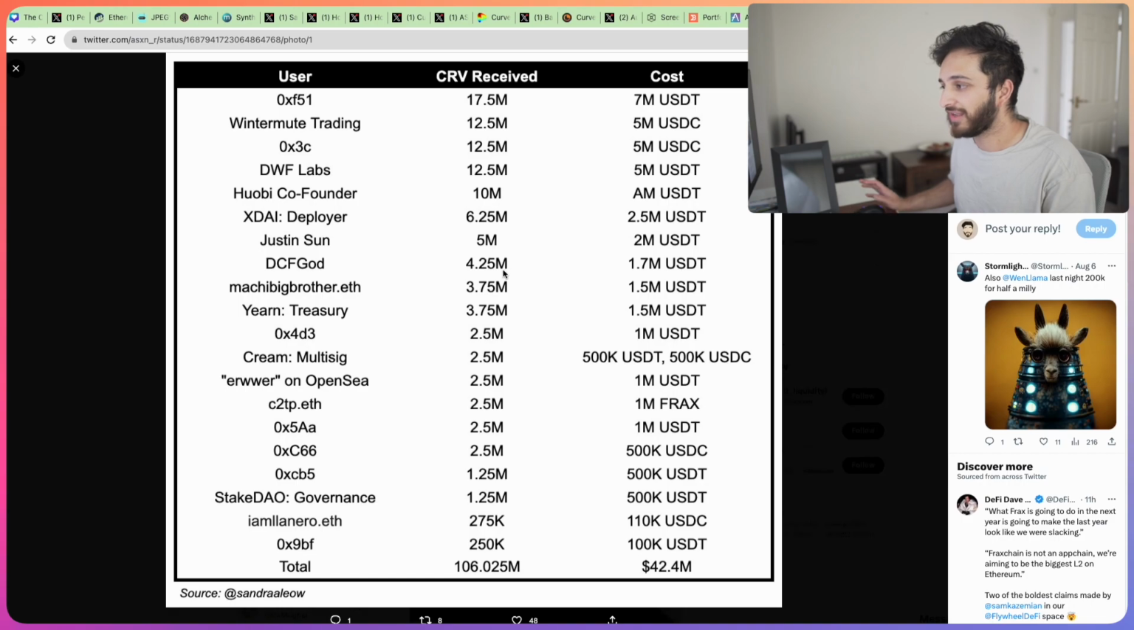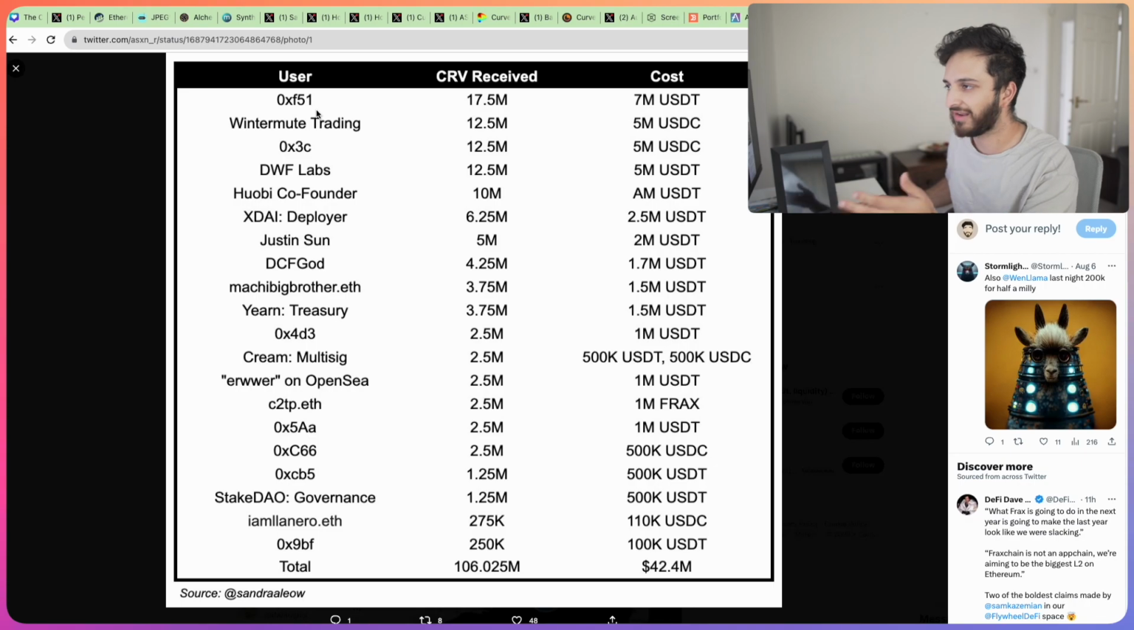Ultimately, though, he had no option. He had to OTC sell some of the CRV to other people. Now, obviously, he couldn't do this on the market because there just wasn't enough liquidity. Only a few $1 million of liquidity on-chain and off-chain. So what choice did he have? He had to basically find some of the biggest names in crypto: Wintermute, DWF Labs, Justin Sun, DCF God, the Yearn Treasury, C2TP, and StakeDAO, and various other people.